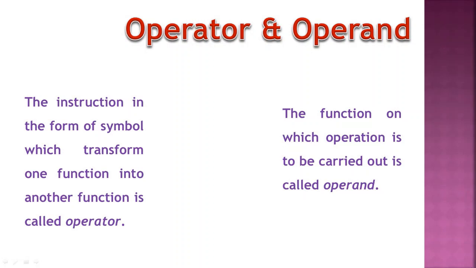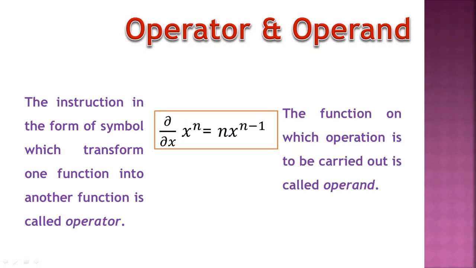Let's understand by taking one mathematical expression, d by dx of x raised to n, which is equal to n into x raised to n minus 1. In this mathematical expression, d by dx is a simple symbol. In this symbol, the instruction is stored. Which instruction is stored? The first derivative. So first derivative is the instruction that's stored in the d by dx symbol. The second is x raised to n. Here x raised to n is the function. Okay, so d by dx is a symbol that operates on the x raised to n function.